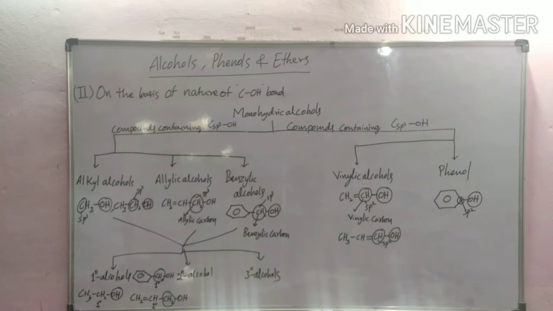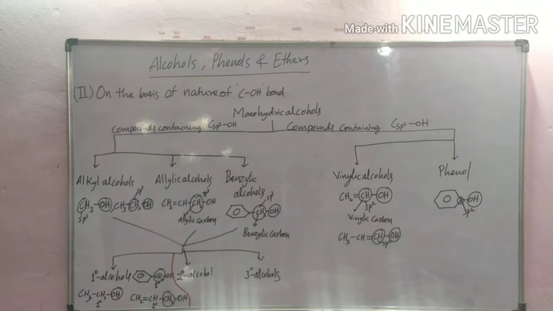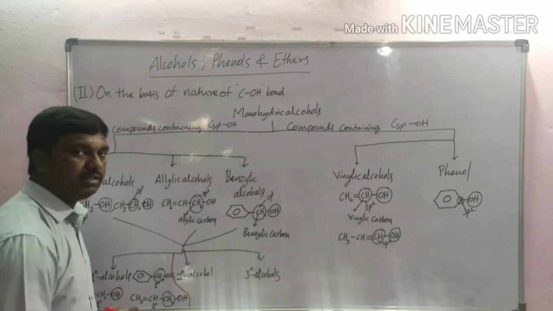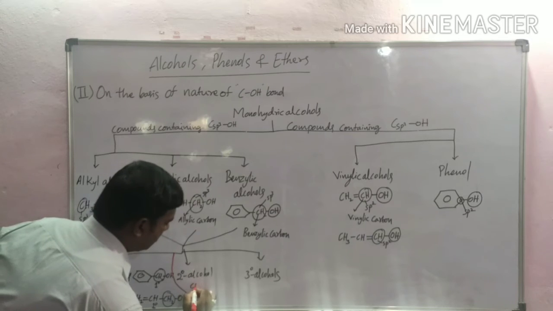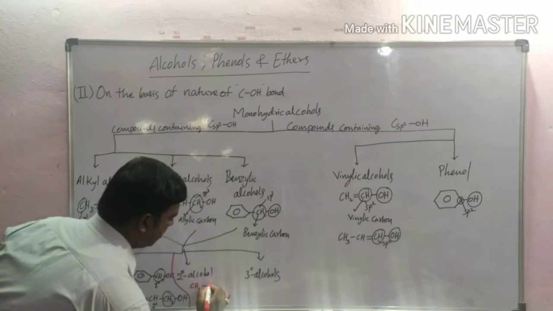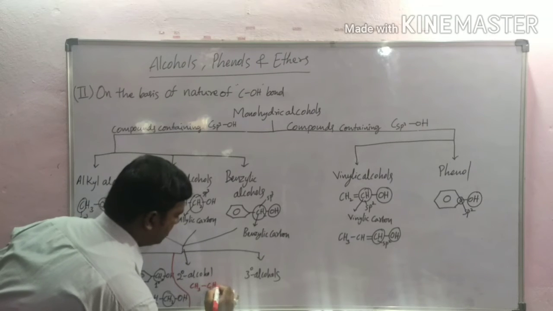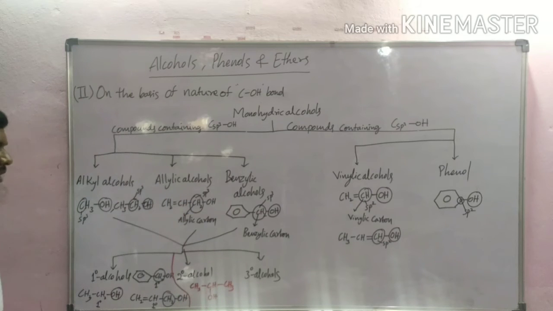In secondary alcohol, the hydroxyl group is attached to a secondary carbon atom. For example here, CH3 CH OH CH3.